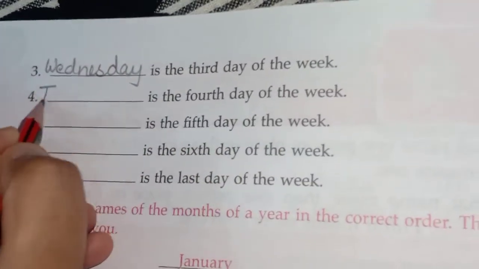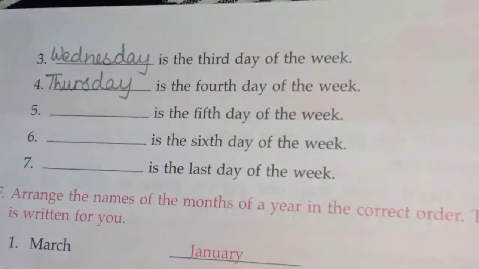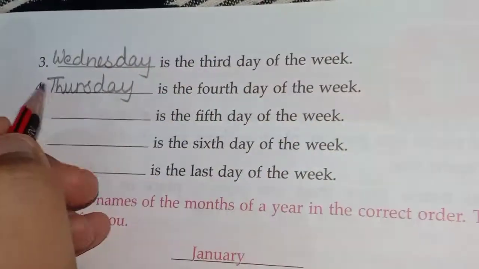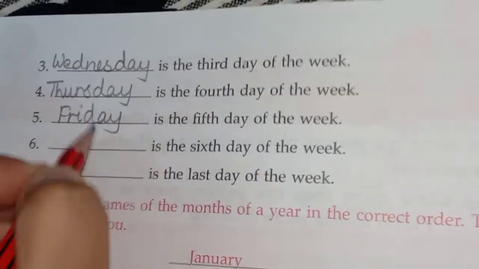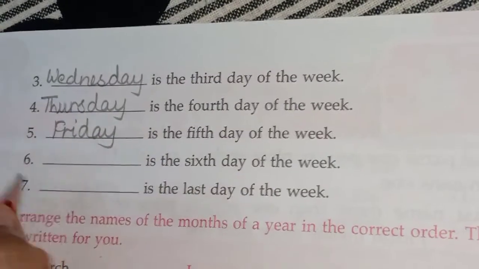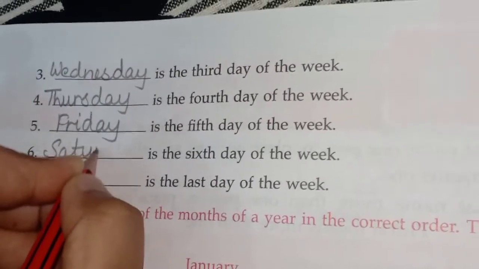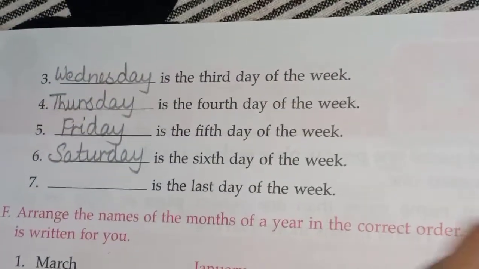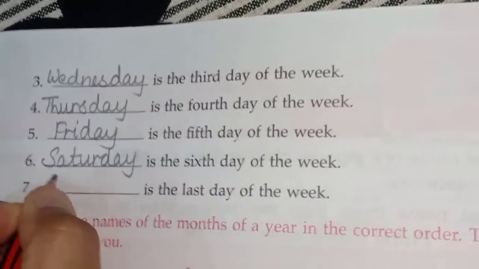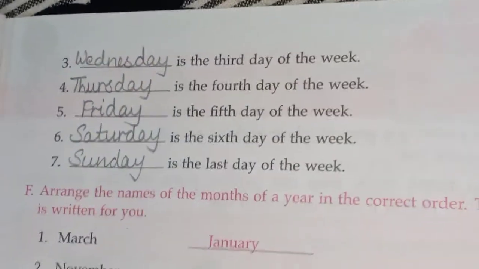Now comes the fourth day of the week. Thursday. T-H-U-R-S-D-A-Y. Thursday. Fifth day of the week. Friday. F-R-I-D-A-Y. Friday. Sixth day of the week. Saturday. S-A-T-U-R-D-A-Y. Okay, Saturday. And the last day of the week is Sunday. Is that clear, children? S-U-N-D-A-Y.